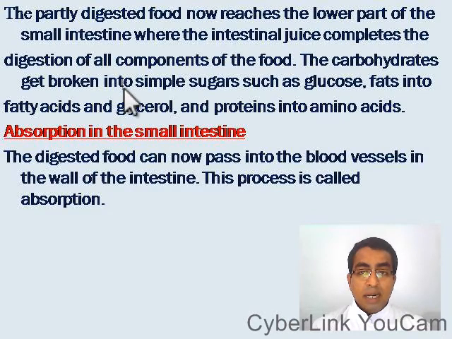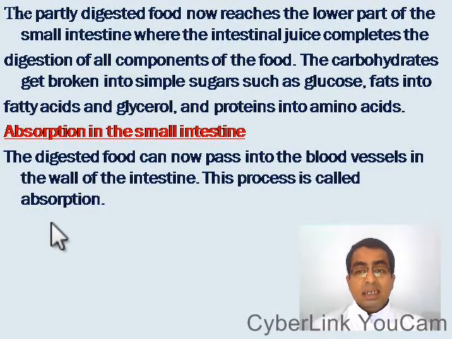So the carbohydrates get broken into simple sugars such as glucose, fats into fatty acids and glycerol, and proteins into amino acids. These are the end products of digestion.